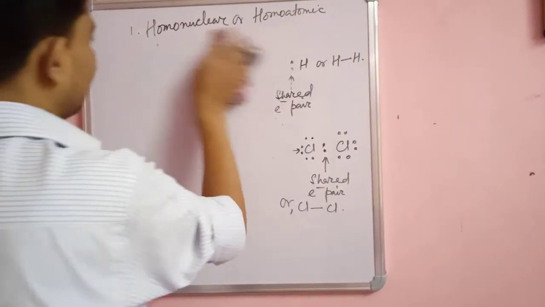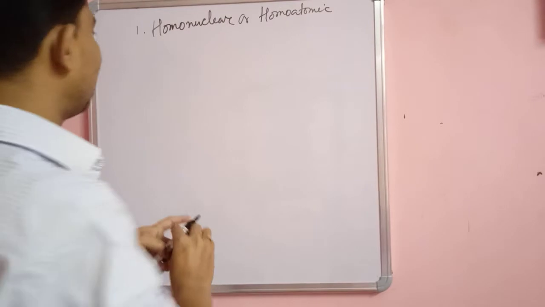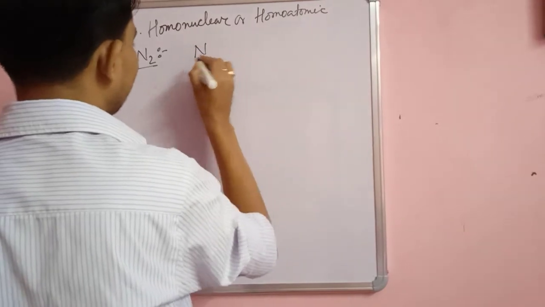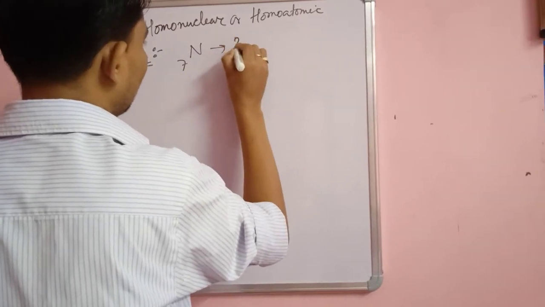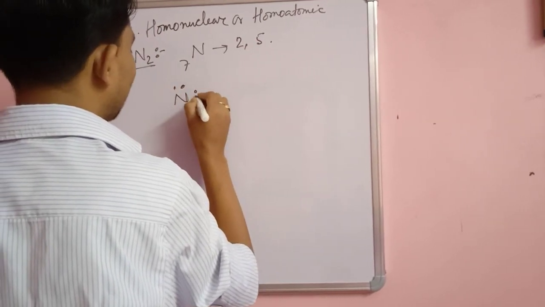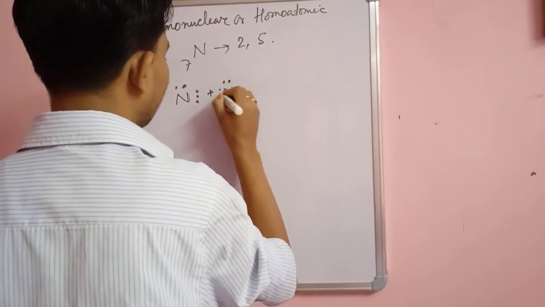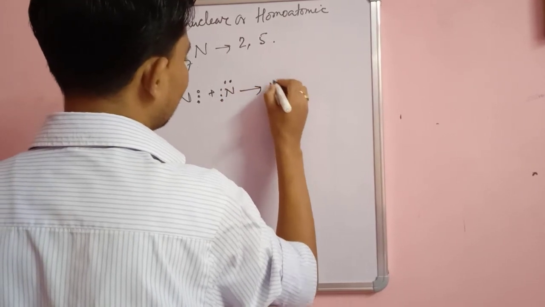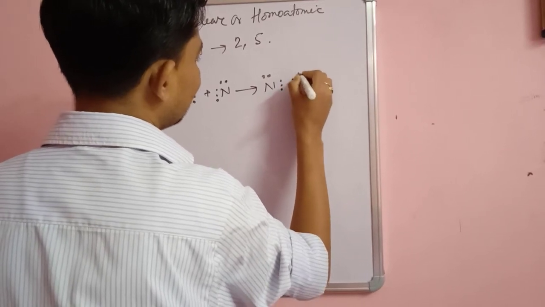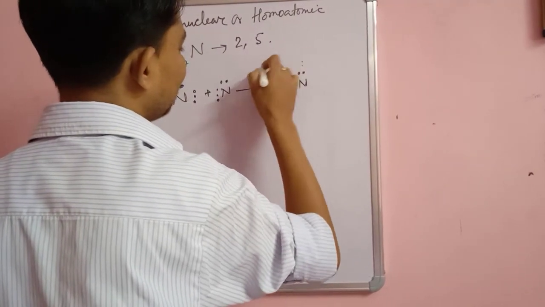So let's see how the N2 molecule or O2 molecule forms. Let us take first the N2 molecule. The atomic number of nitrogen is 7, so the configuration is 2, 5. One nitrogen has 5 electrons in the outermost shell, and another nitrogen also has 5 electrons. These two will combine, and the remaining two electrons on each nitrogen are not involved in bonding.